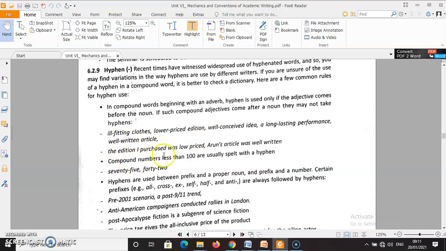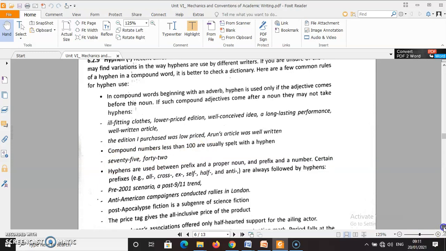And compound numbers less than 100 are usually spelled with a hyphen. For example, numbers after 20 up to 99 can be spelled using a hyphen. For example, 75, 42, 24, etc. can have a hyphen between the two numbers.